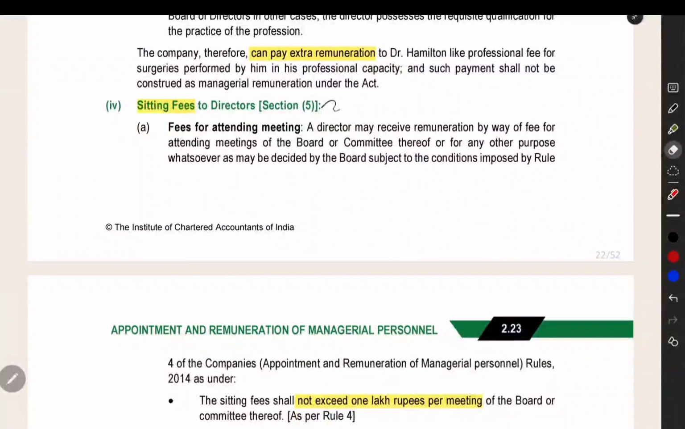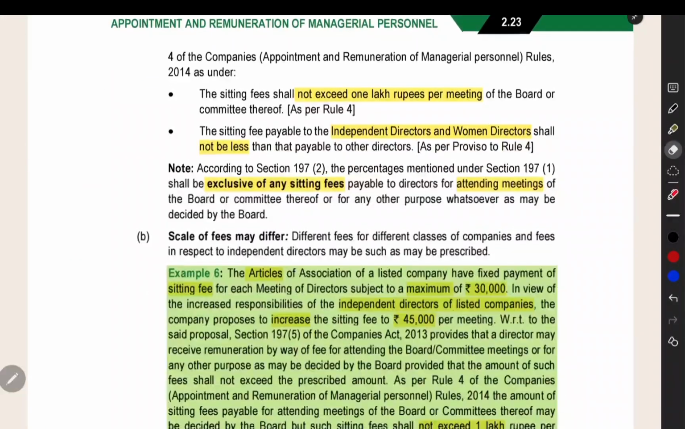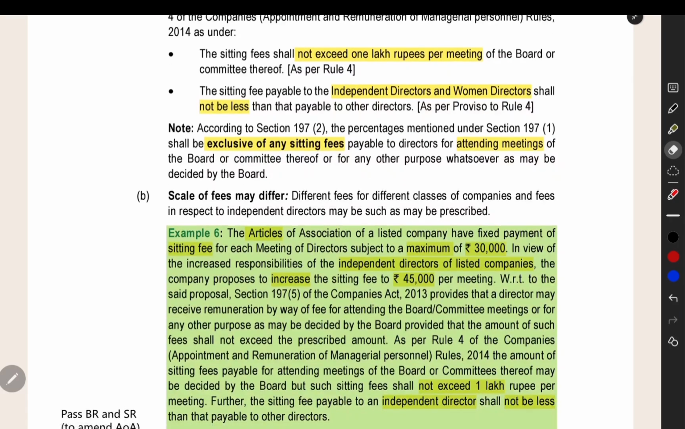And then section 197(5), we have sitting fees to directors. We can provide fees for the directors for attending the board meetings. That fees shall not exceed 1 lakh rupees per meeting. And then when you are paying sitting fees, you have to pay the same level of fees to all the directors, including independent and women director. You cannot discriminate against these people and pay less amount of fees for the independent and women director.